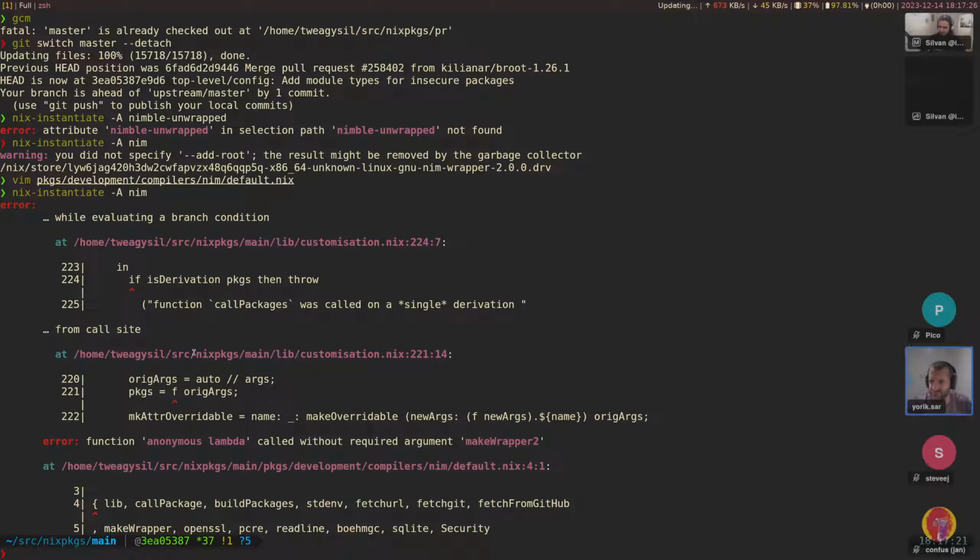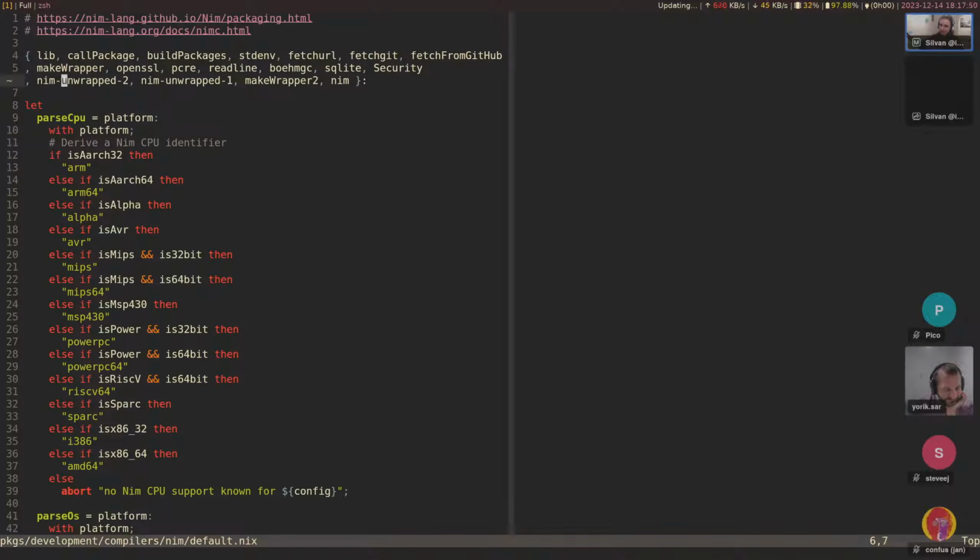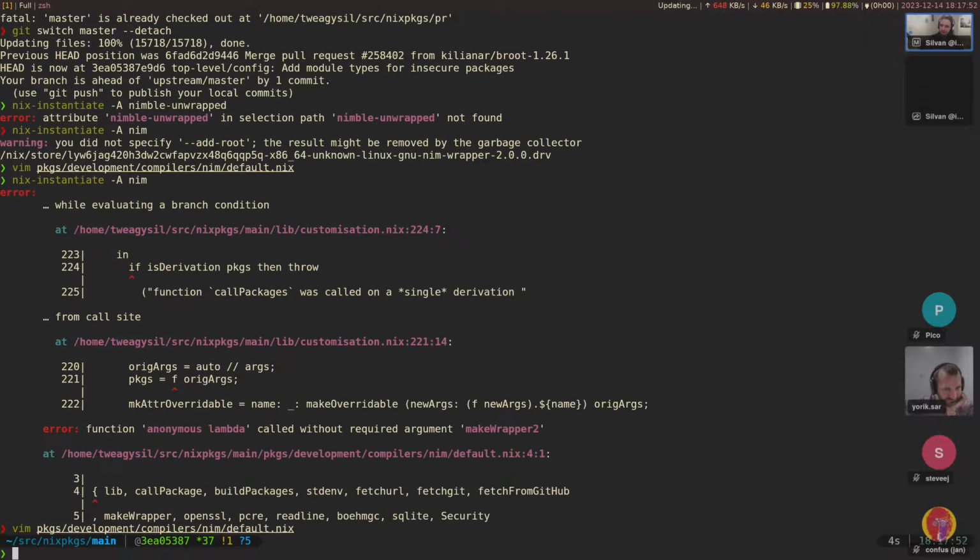I think it was for attribute access, not for arguments. There's a separate thing that should make it work for call package as well. And I implemented that, but apparently it's broken here. So I'm not sure what's wrong in this case. Oh, I think I might know the problem.